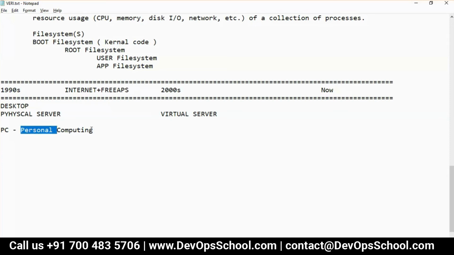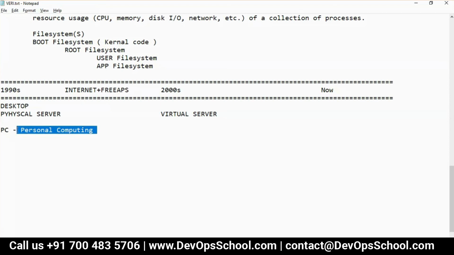Think about it. Guys, when we got the computer, the computer was not designed for running a data center. Very simple logic. Just imagine, in the 1990s, 80s or 70s, when the computers were designed, they were not designed for running a data center. At that time, the internet was not invented. The computer was designed for giving one device to each individual for personal computing.